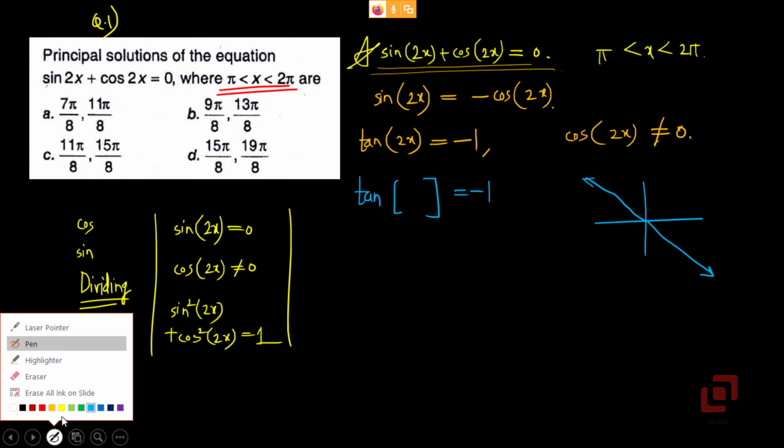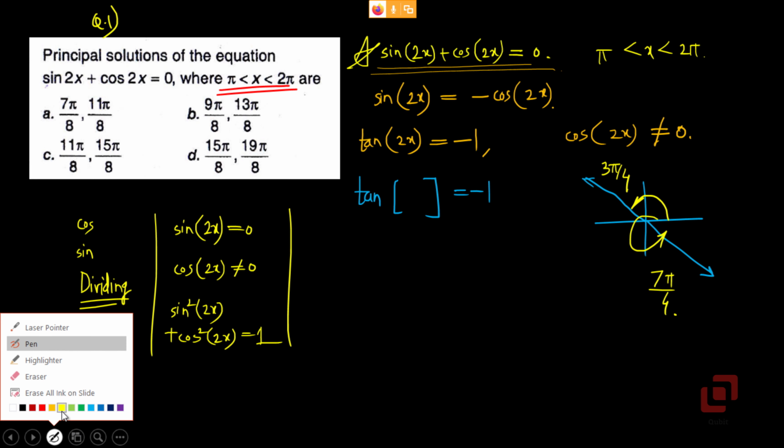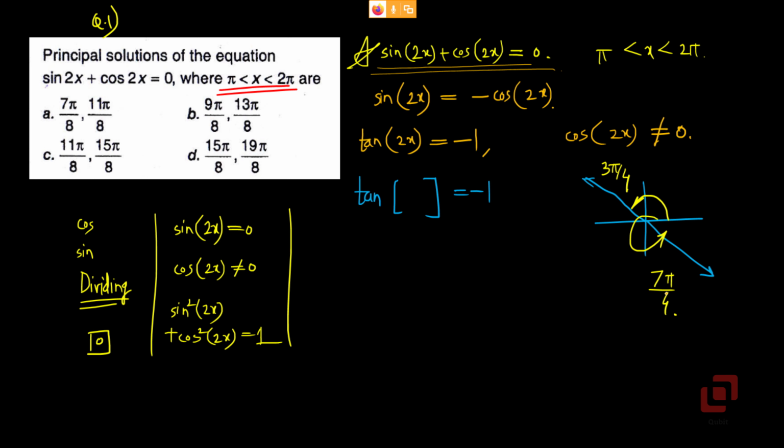Now if it is 1 or minus 1, it has to be a multiple of pi by 4. So here it is 3 pi by 4 and this angle is 7 pi by 4. Now what are the solutions? Principal solutions. Remember, when we say 3 pi by 4 and 7 pi by 4, these are not the values that x is taking. These are the values which the blue bracket here is taking. So 2x equals what? 3 pi by 4 or 7 pi by 4?